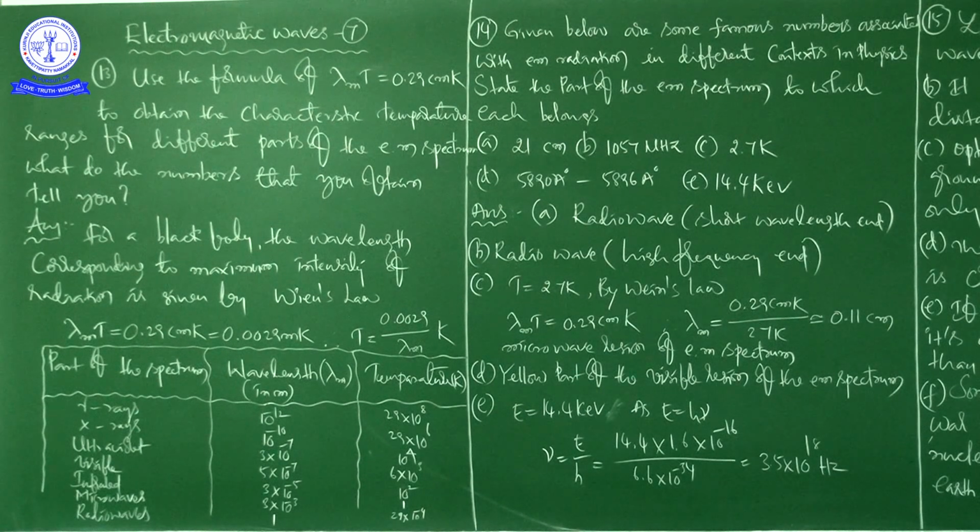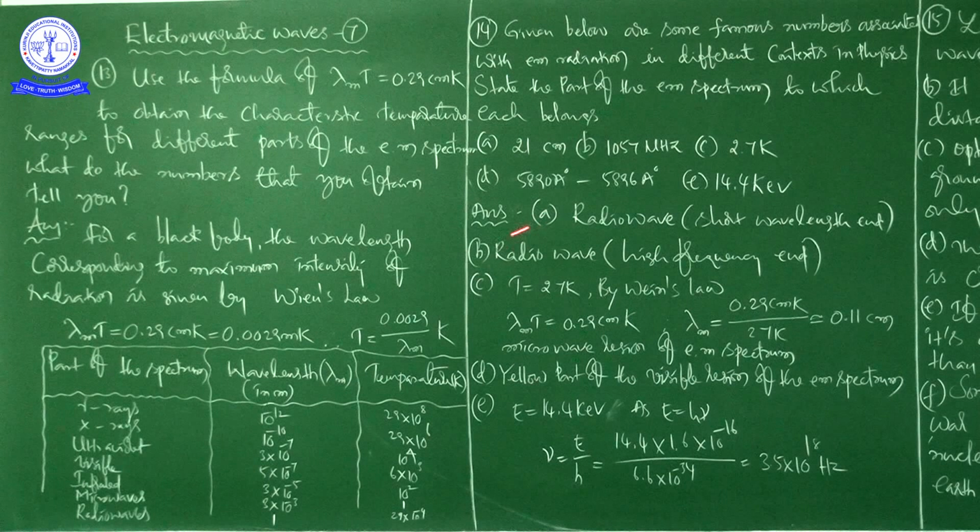Right, next problem, that is the 14th problem. Given below are some famous numbers associated with electromagnetic radiation in different contexts in physics. State the part of the electromagnetic spectrum to which each belongs.